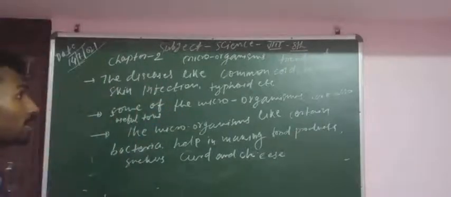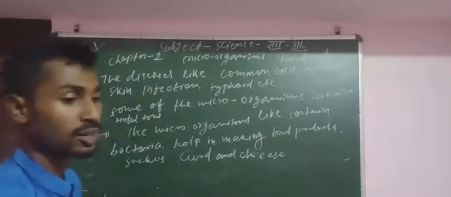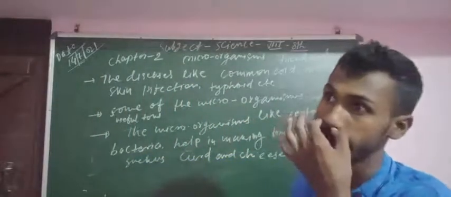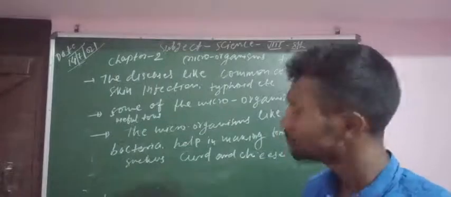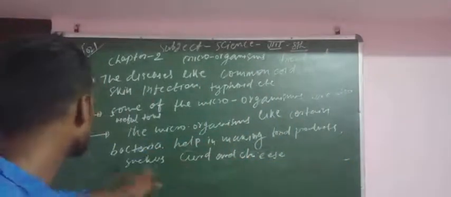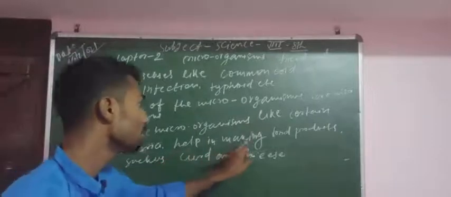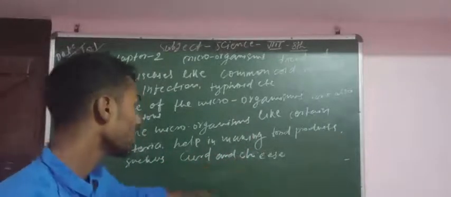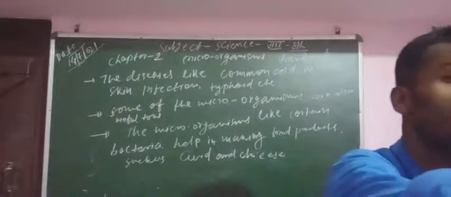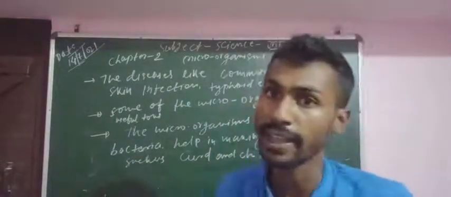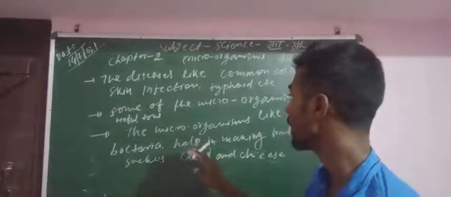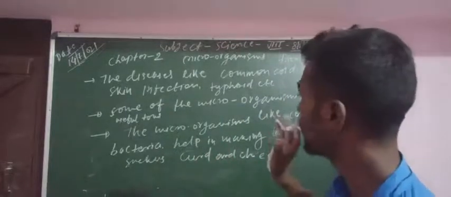Some of the microorganisms are also useful to us. They can help us in making things. Certain bacteria help in making food products such as curd and cheese. Some of the bacteria are very useful to us. They help us.